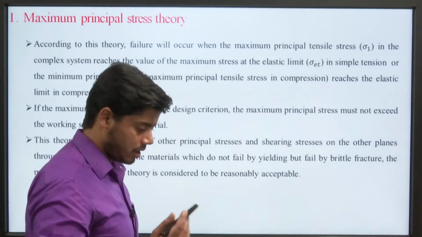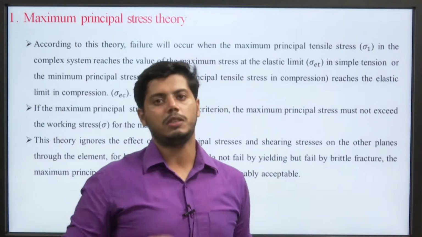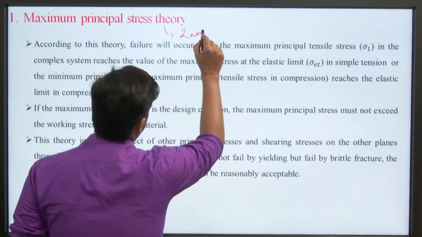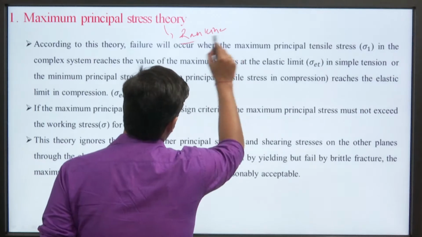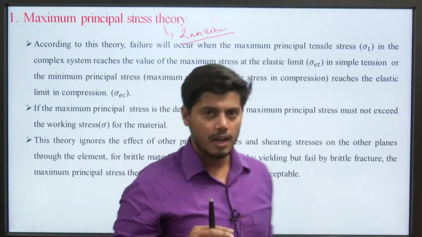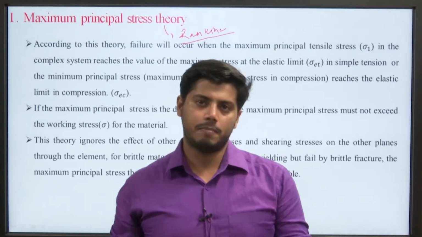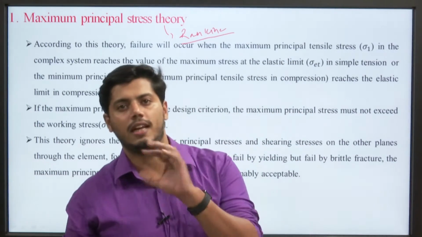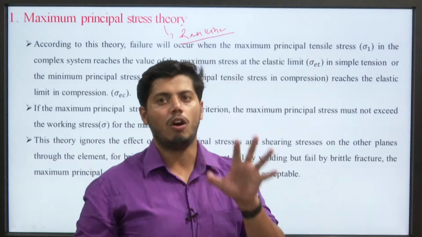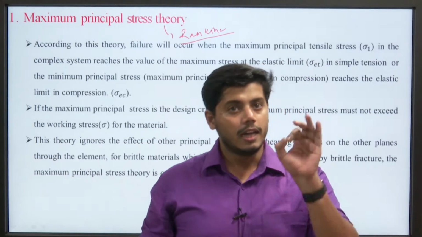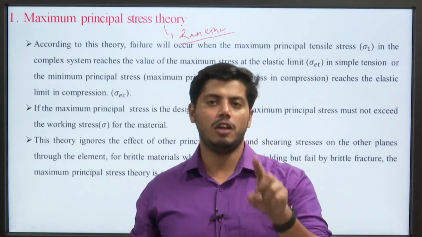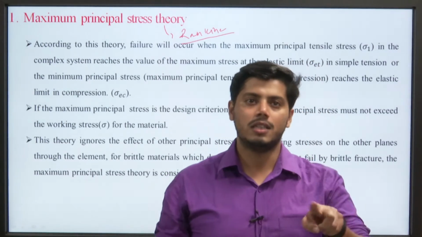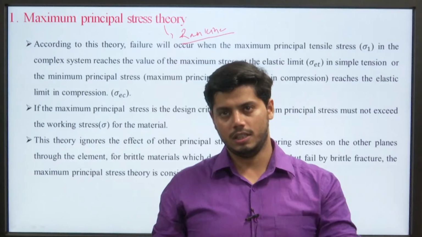The first theory that we will study is the maximum principal stress theory, which was first coined by Rankine. In this theory, we are equating two stresses, one at the ultimate level when the body is going to fail. According to this theory, failure will occur when the maximum principal tensile stress in a complex system reaches the maximum value of stress at the elastic limit in simple tension, or the minimum principal stress reaches the elastic limit in compression.